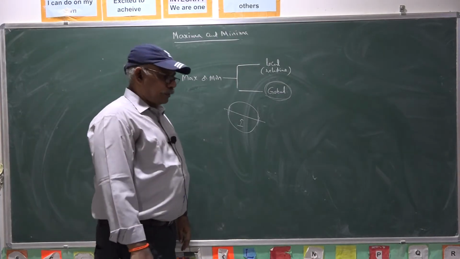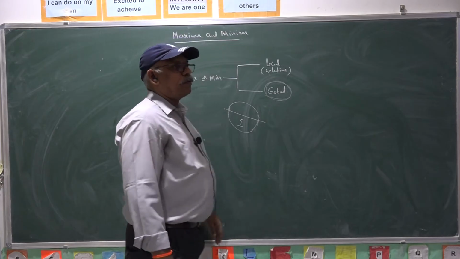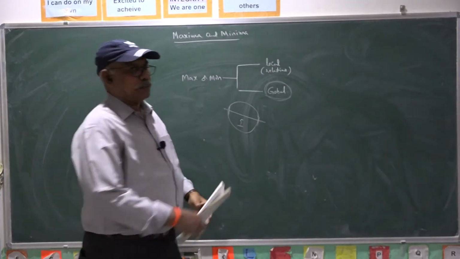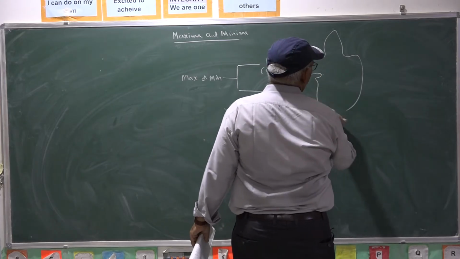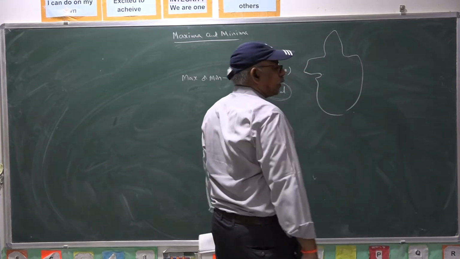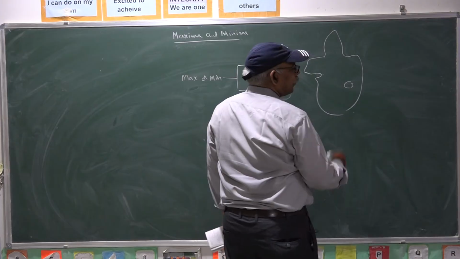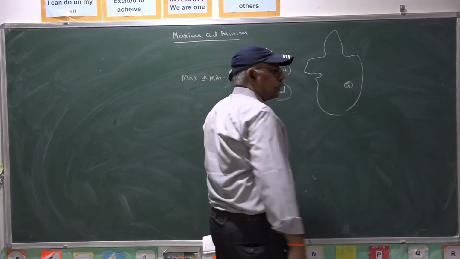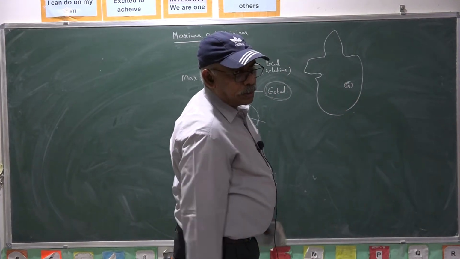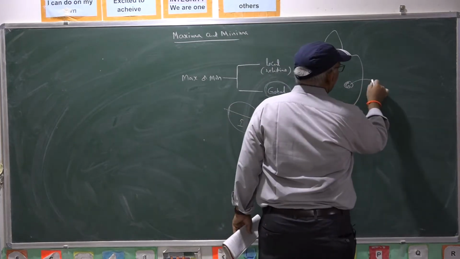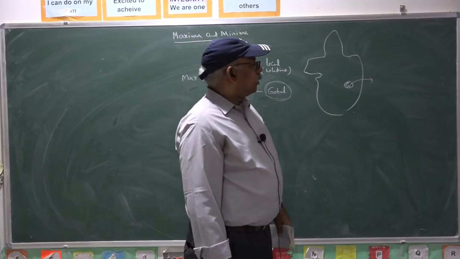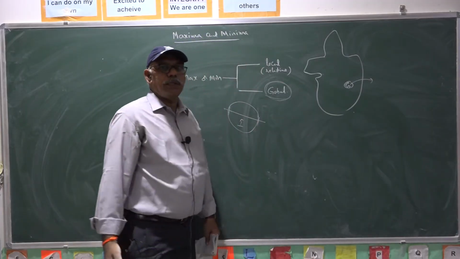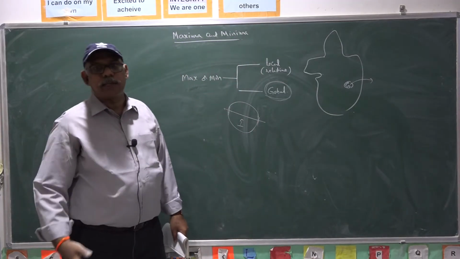For example, once you consider the temperature of a certain place in Guntur district, Rentachintala is the famous place which has the highest temperature.